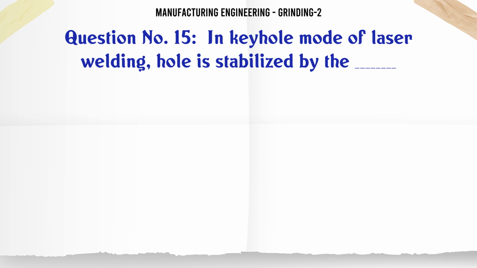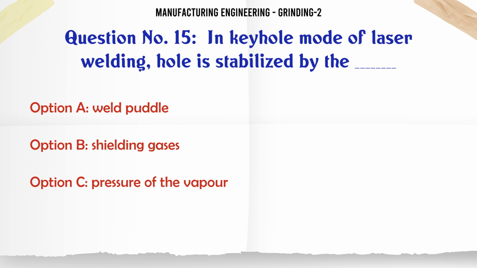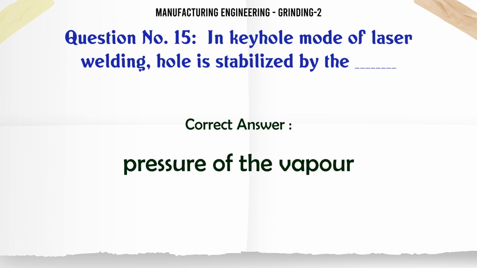In keyhole mode of laser welding, hole is stabilized by the A. Weld puddle, B. Shielding gases, C. Pressure of the vapour, D. Laser beam. The correct answer is pressure of the vapour.